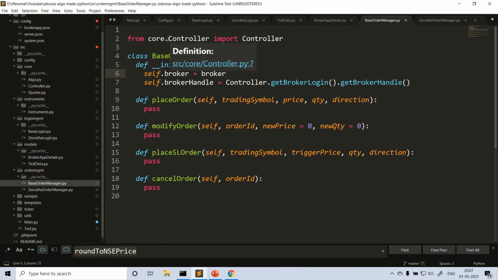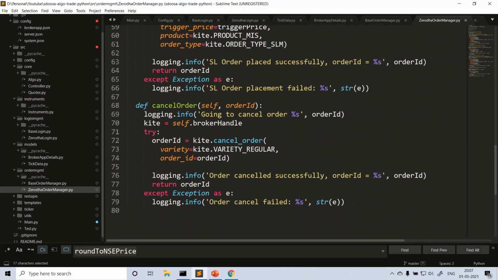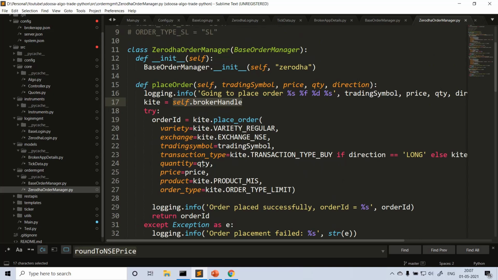So here, once after successful login, I am setting the broker handles into the controller, and wherever in the app you require the broker login session or broker handle, you can import it from the controller and use it like this, get broker login, get. So in this case, in base order manager only I am setting the handles, and when you go to Zerodha order manager, the broker specific order manager, this is by default ready, right? Because it's already set in the parent class, right? You can just use it and do whatever functionality you want, right? So cancel order, place SL order, that's it.